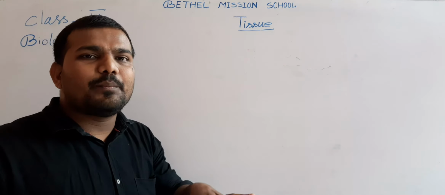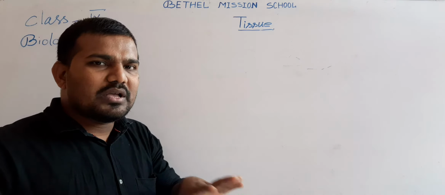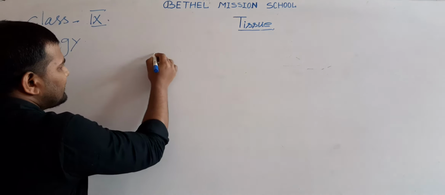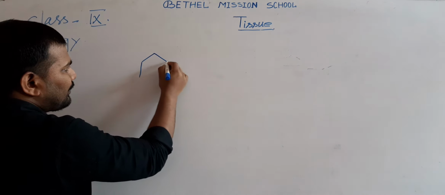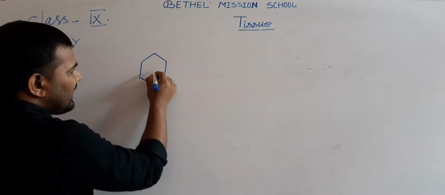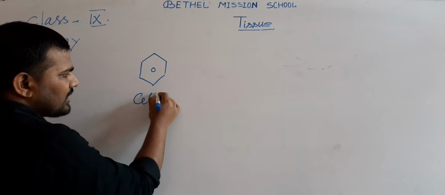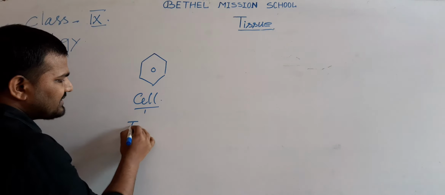Now, what is the importance of tissue? Suppose this is a cell. What about the cell? Cell is the basic unit of life.